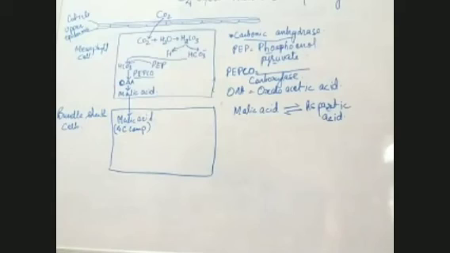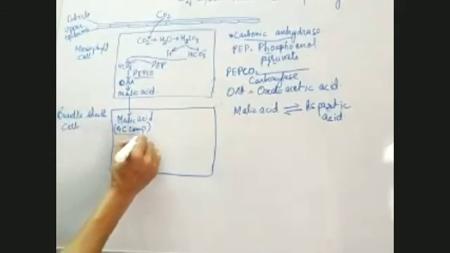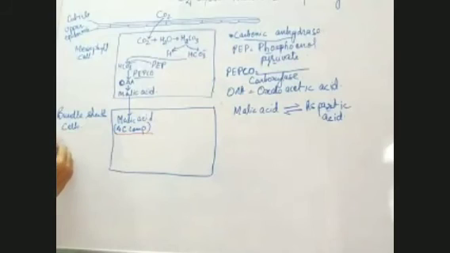And because of this 4-carbon compound, malic acid, this is known as C4 cycle. This cycle is known as C4 cycle because of this 4-carbon compound which is produced in the mesophyll cell from oxaloacetic acid and enters the bundle sheath cell.